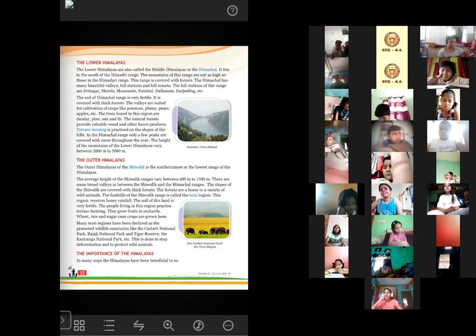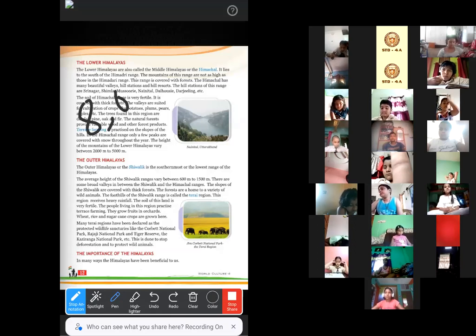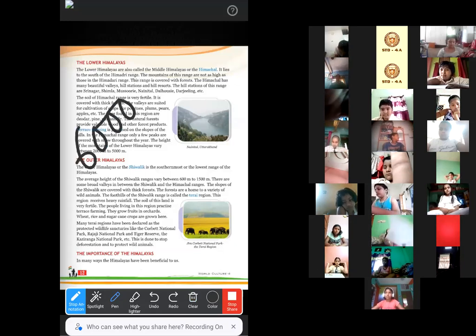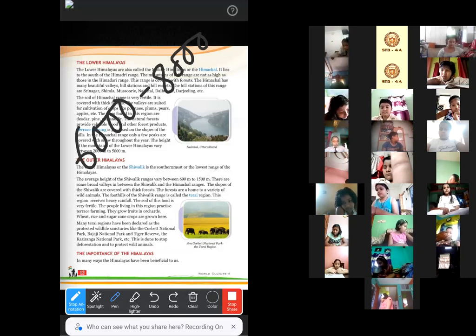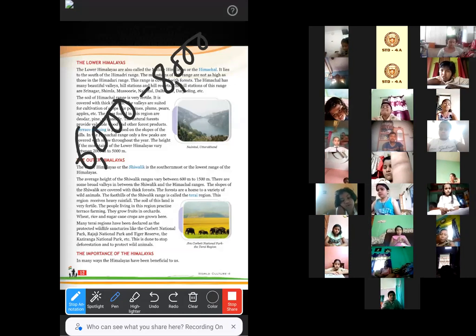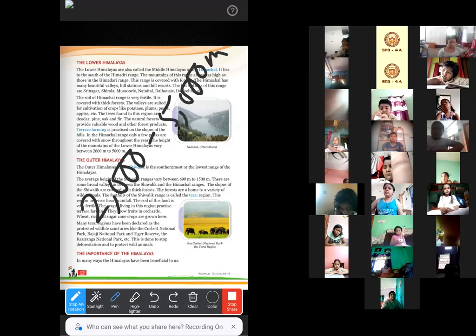The average height of the Shivalik range varies between 600 to 1,500 meters. The range varied from 6,000 to 8,000 meters in case of the Greater Himalayas or Himadri, and from 2,000 to 5,000 meters in case of the Lower Himalayas.